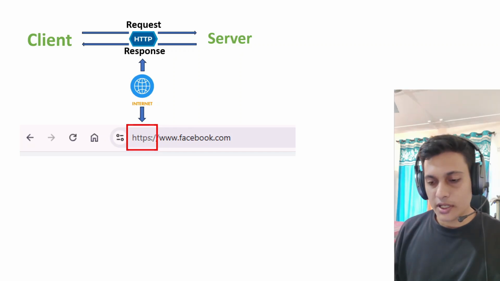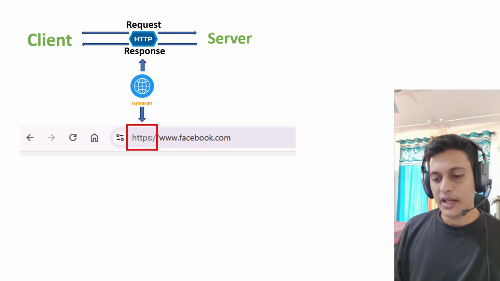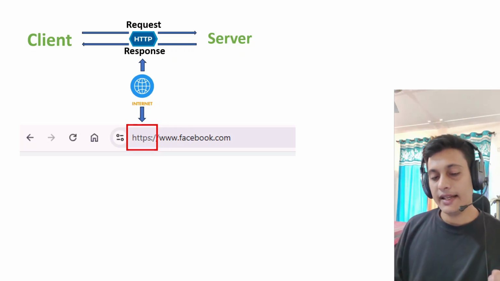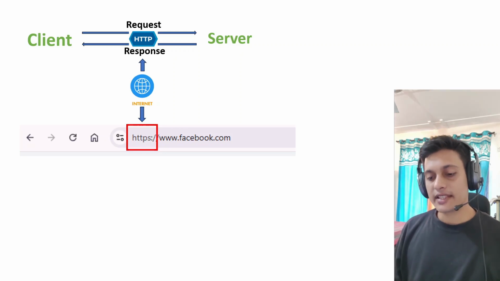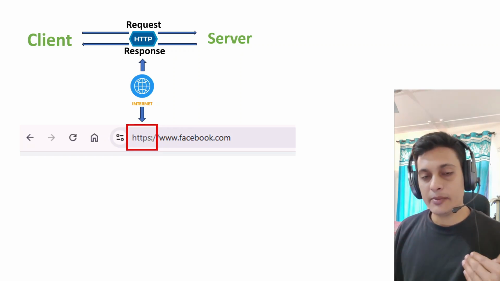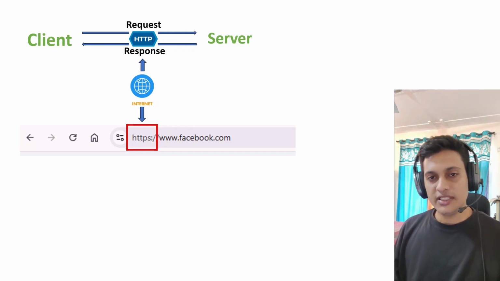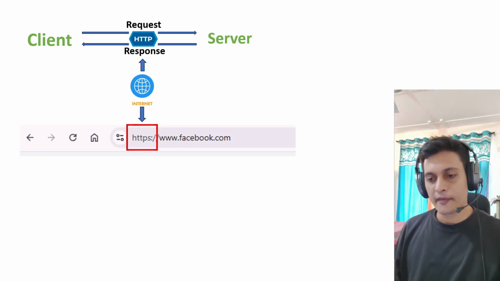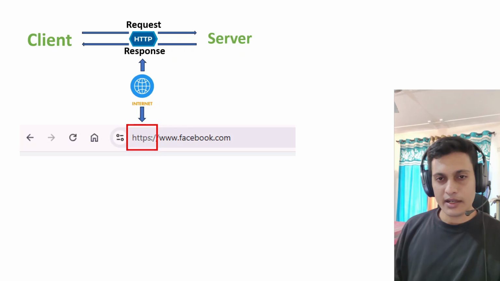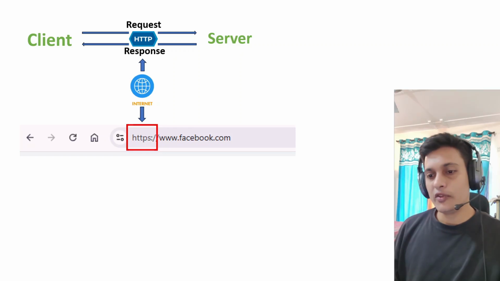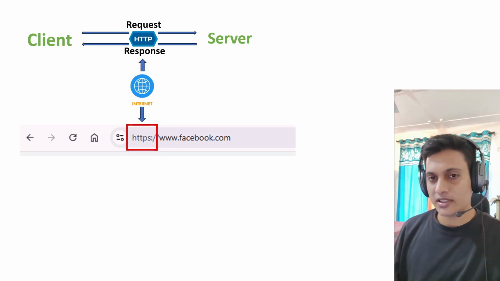If you go to your browser and look at the URL section, you will always find HTTPS there. This HTTPS is the protocol, or you can say it's the first part of the address. After that, you provide your URL. In this way, we are giving the browser the information to use HTTP to get to the address which I wanted to access. It's one part which we will discuss more in the third video. Let's move into the request and response part.